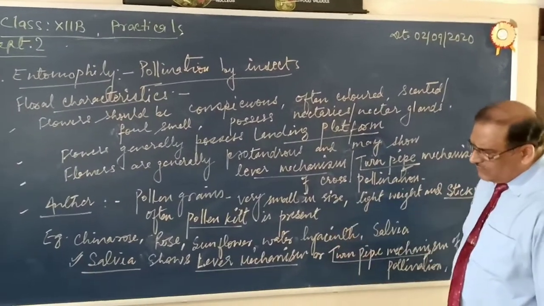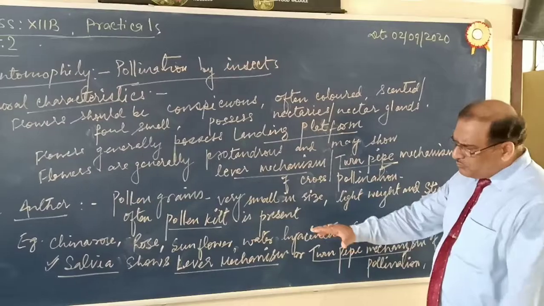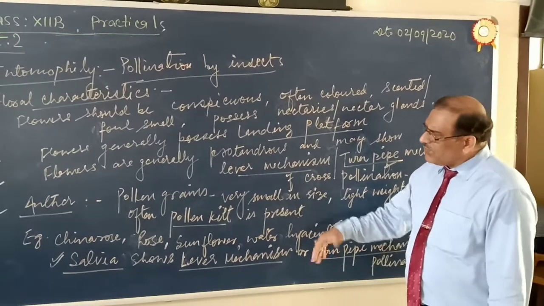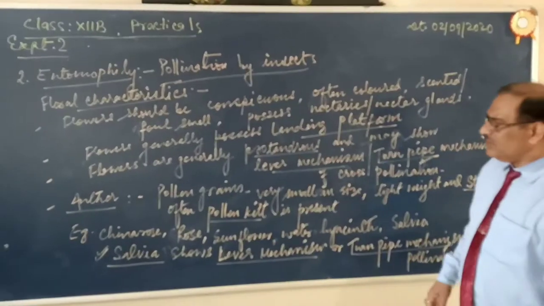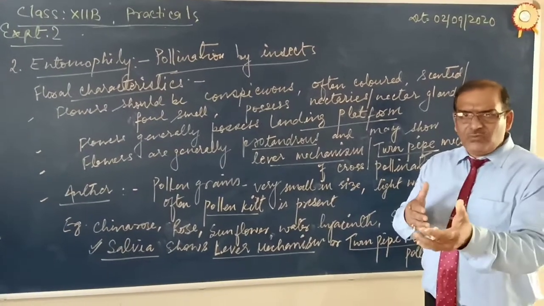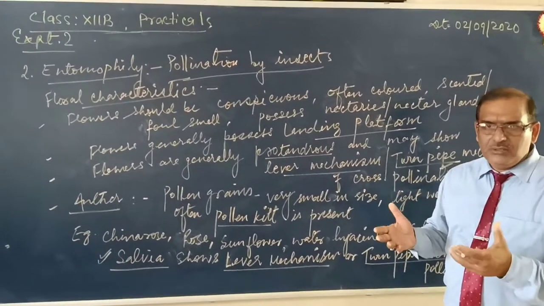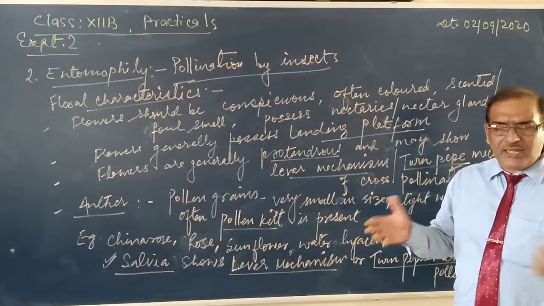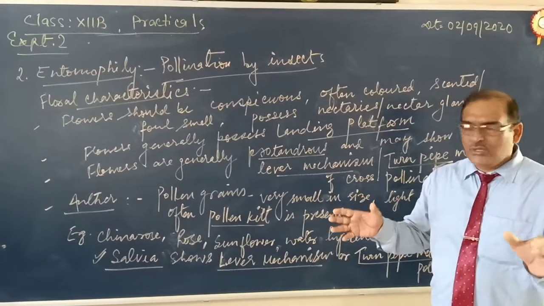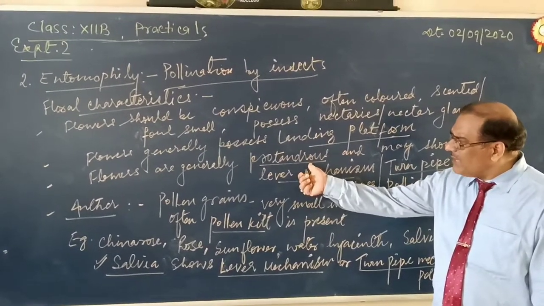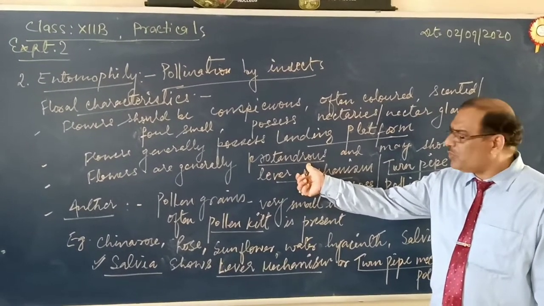So in this case, the flower is protandrous. Protandrous means, I have written this word, the anther and the carpel or pistil, these two do not mature at the same time. Anther and ovary do not mature at the same time. They mature at different times. So if the anther matures earlier, this is called protandrous.